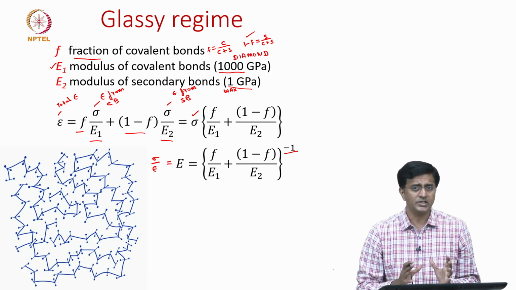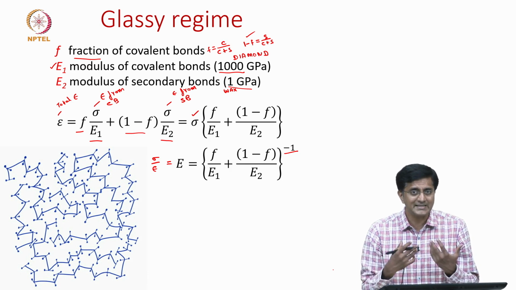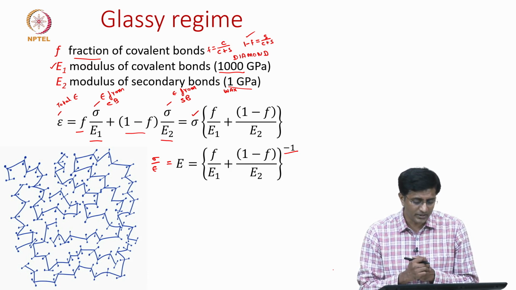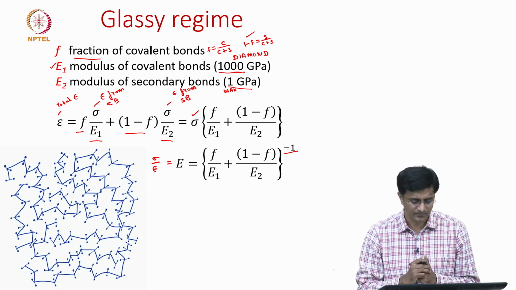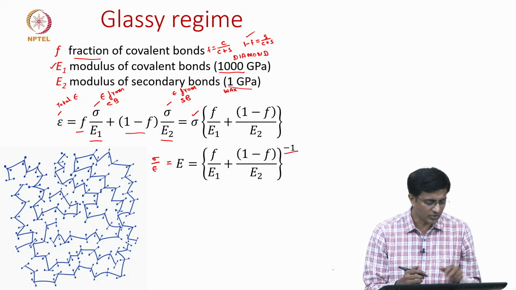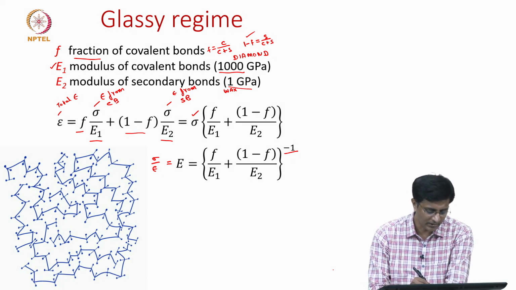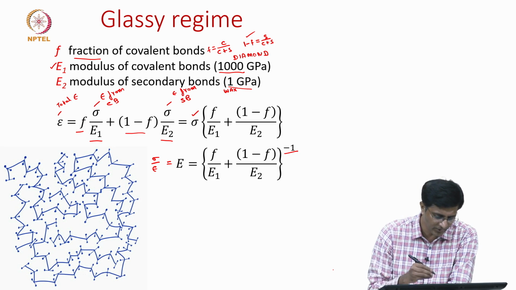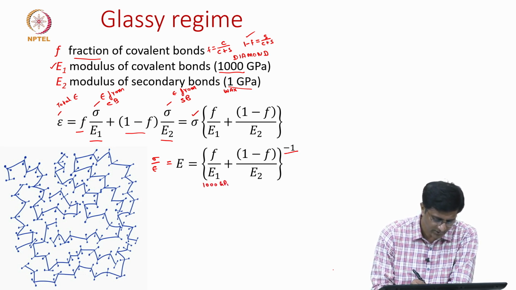So this is just an equation, but for us to get a feel of what this equation represents, let us plug in some numbers. We can start with E1 and E2, because we already showed the extreme values: E1 becomes 1000 gigapascals and E2 is 1 gigapascal.